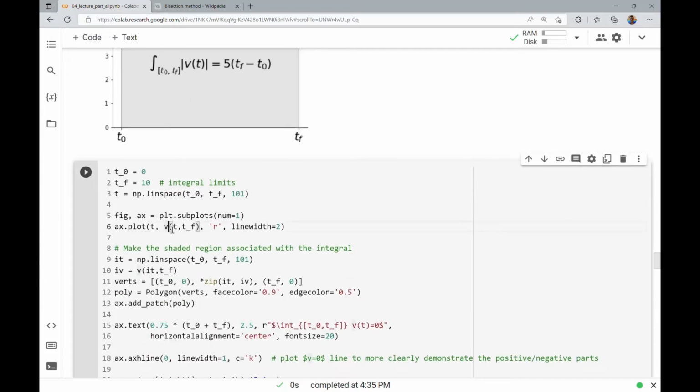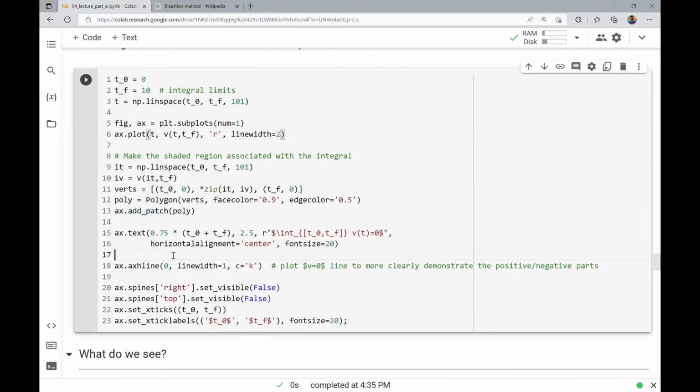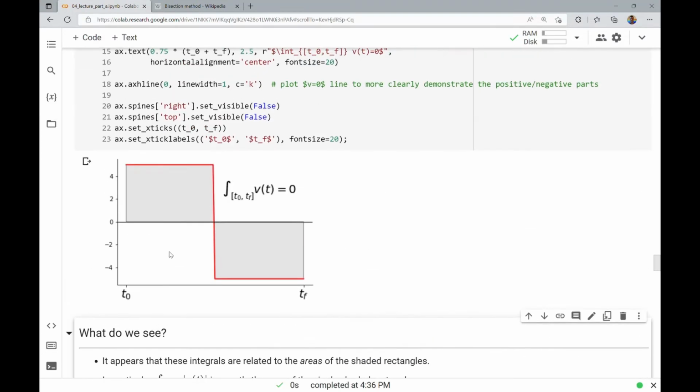And if I plot the actual function v, and I do the same thing where I'm making polygons again, but I won't get into all the details, I'll just show the result. Here was the non-absolute value of the velocity, and you see you have two rectangles here. There's one above the horizontal axis, this is where the velocity would be 0, and one below the horizontal axis.